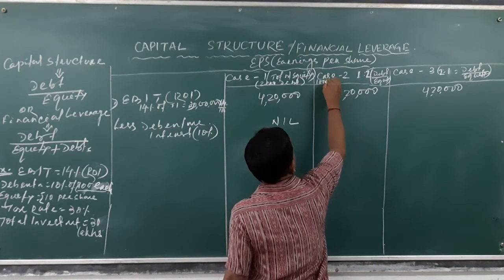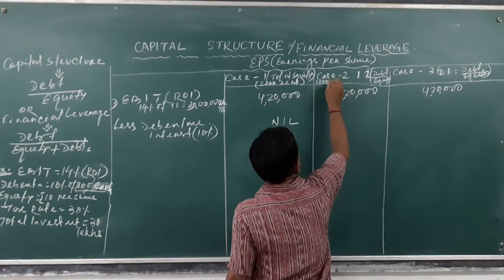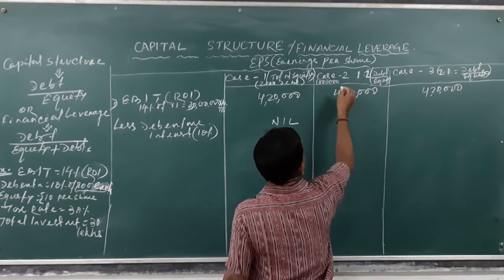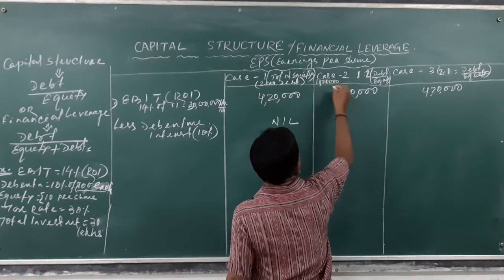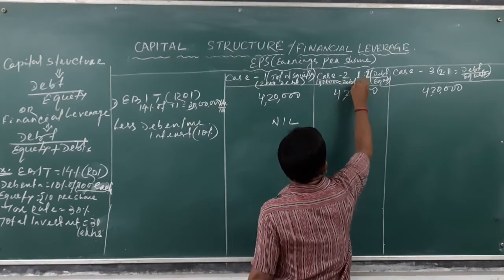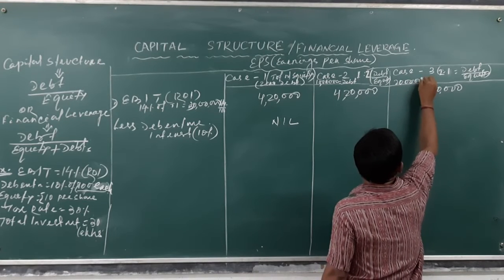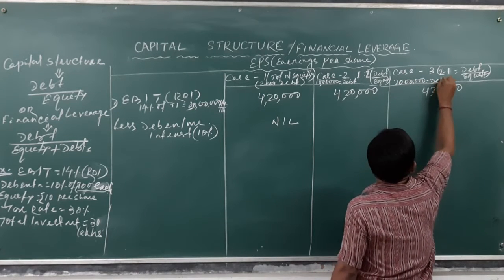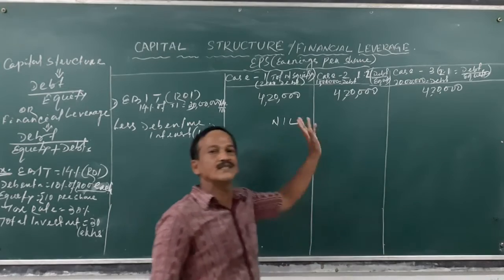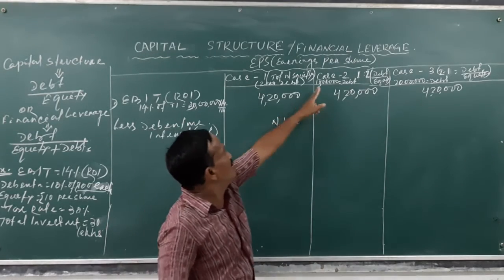In the third case, 20 lakhs is debt funds and the balance is equity funds.